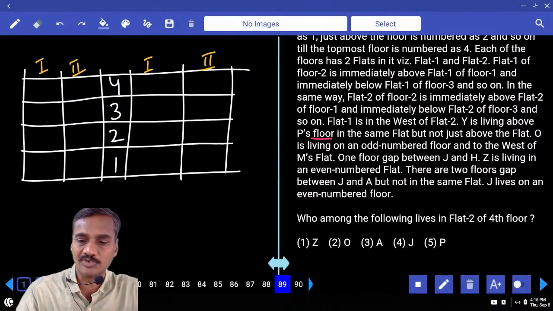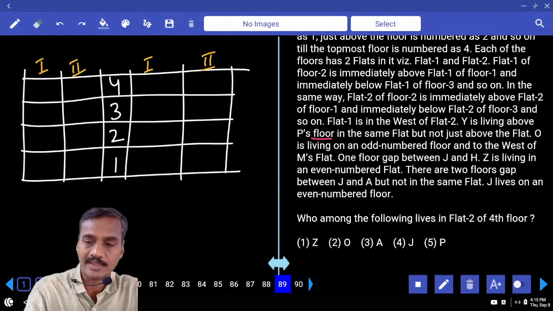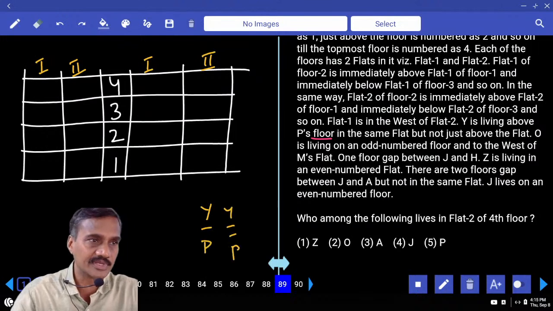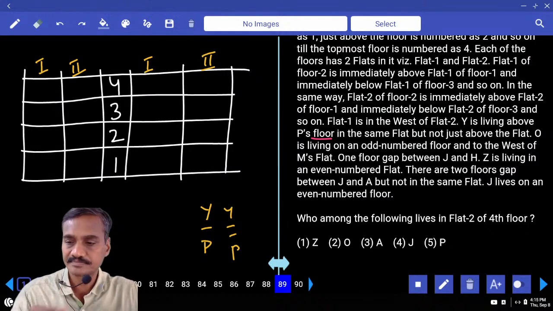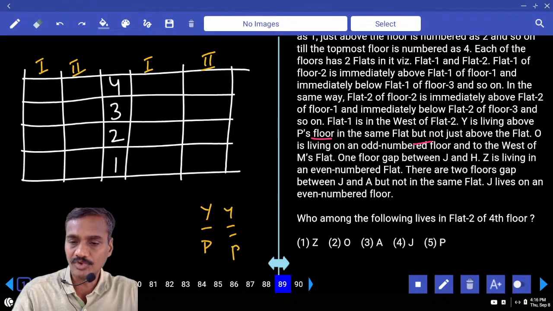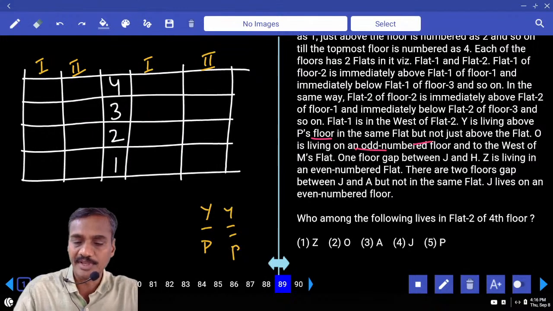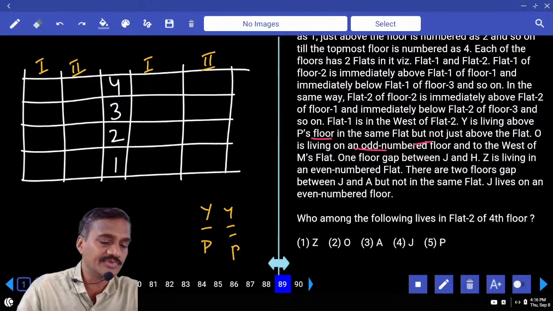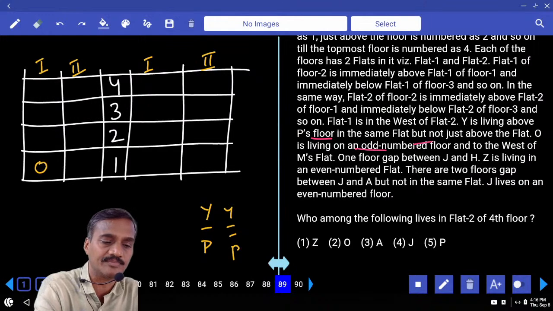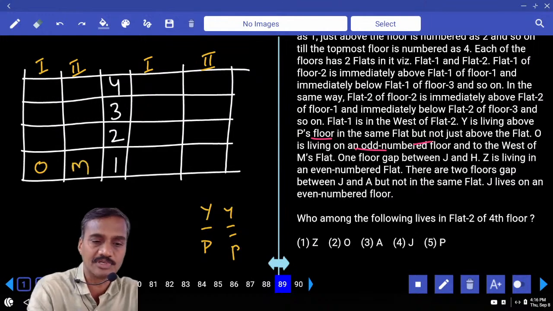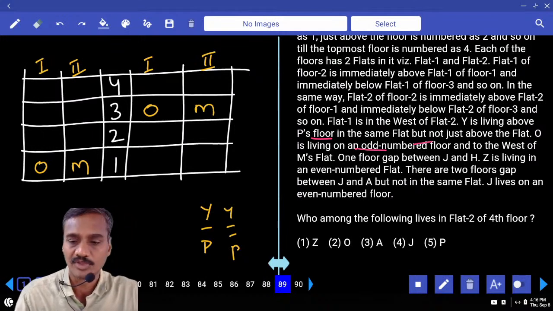Y is living above P in the same flat, but not just above. Between Y and P there can be either 1 floor or 2, whereas both of these two are living in the same flat number. And O is living on an odd numbered floor and to the west of M. O is living on an odd numbered floor, west of M, O and M. This is one possibility, and the second possibility is O and M like this.